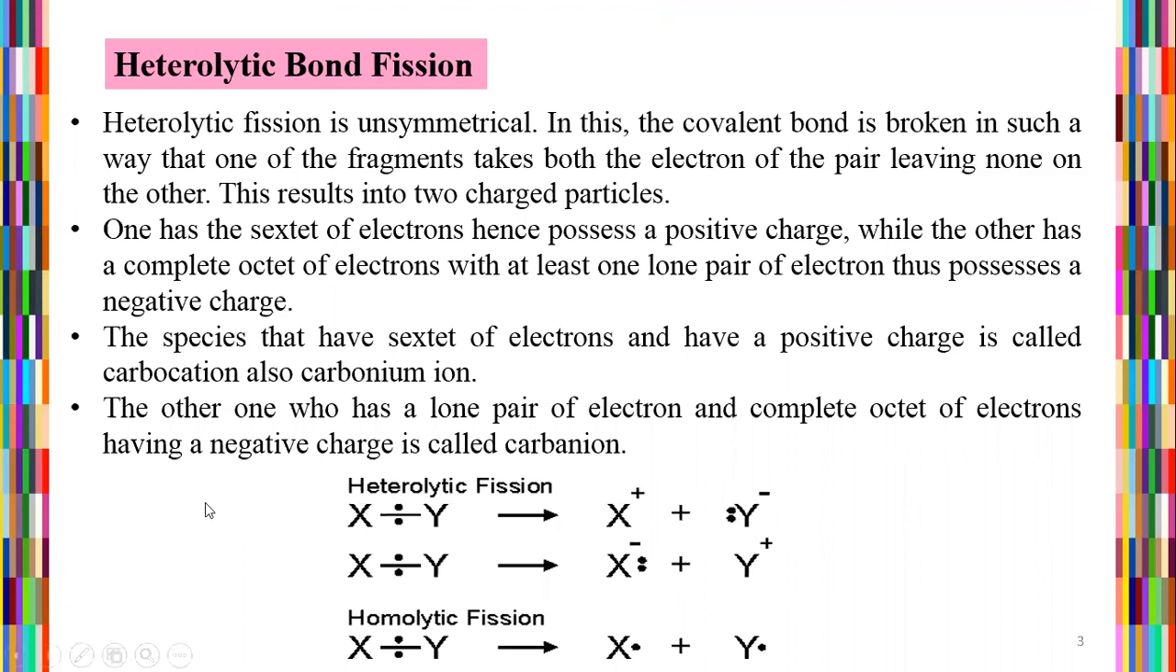The species that have a sextet of electrons and a positive charge are called carbocations, also carbonium ions. The other one has lone pairs of electrons with a complete octet of electrons and a negative charge, and is called a carbanion. So these are basically the reactions according to heterolytic fission and homolytic fission, according to their free radical systems.